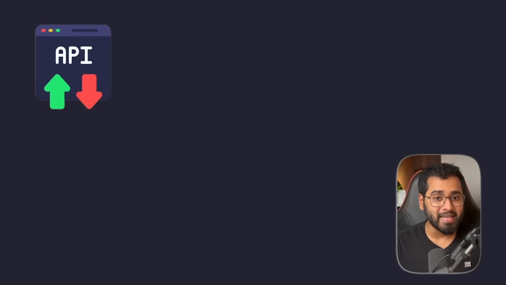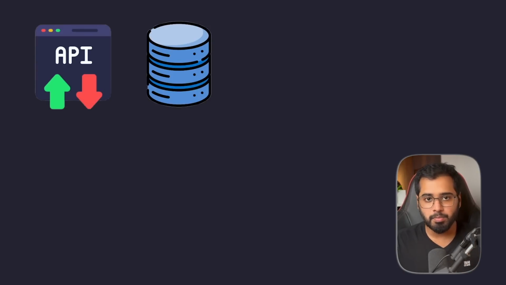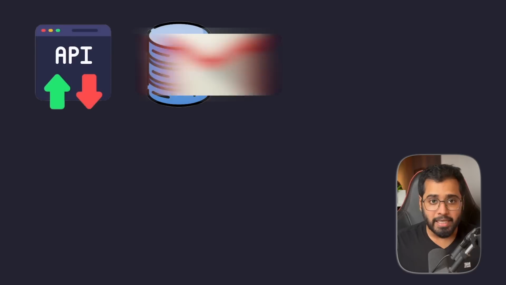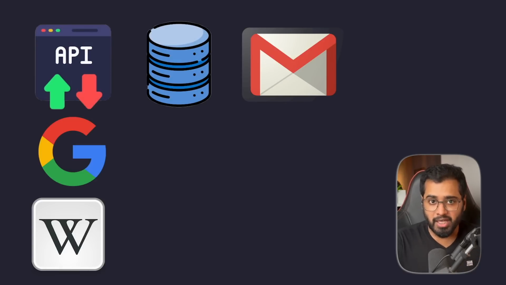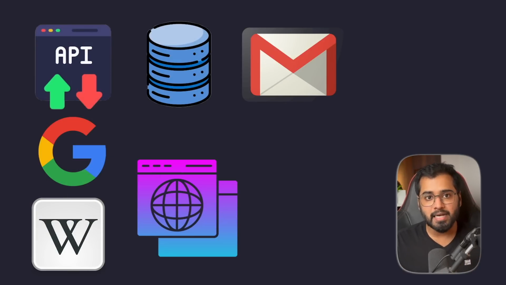I'll give you a few examples. It can access a lot of APIs. For example, it can access flight and restaurant booking APIs from, let's say, booking.com or opentable.com. It can access private company databases to answer customer queries. It can send emails. It can browse Google, Wikipedia. It can scrape websites and a lot more, right? So LangChain doesn't just make the AI smarter, it gives it the ability to act in the real world.